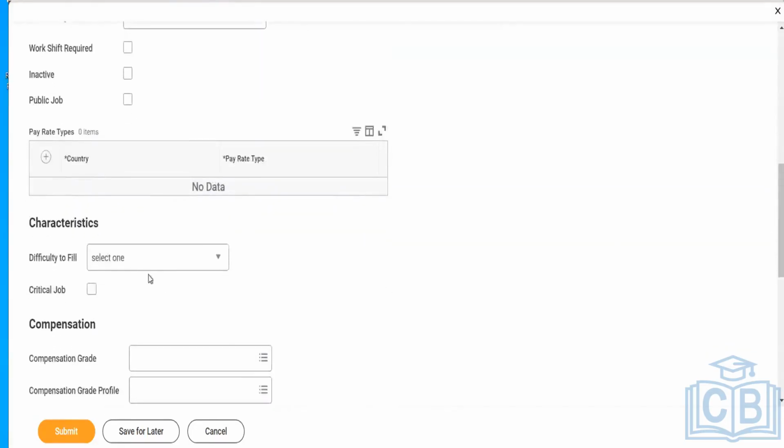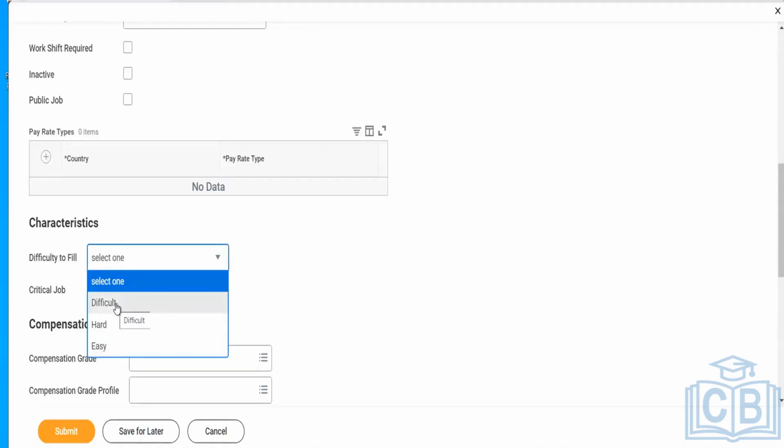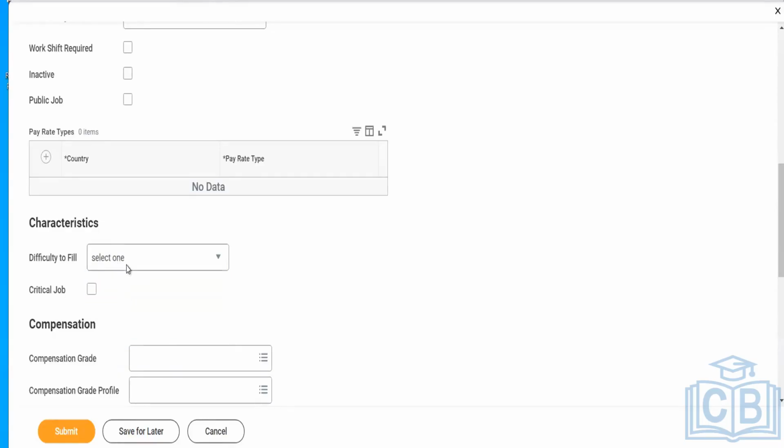This is again characteristics, related to talent management. For example, difficulty to fill. There are different job profiles which are not easy to fill, and we can define the level of difficulty for filling this job. If I talk about vice president or CFO roles, they are not that easy to fill for any specific company. Normally we define the characteristics here because this mainly gets used in succession planning.